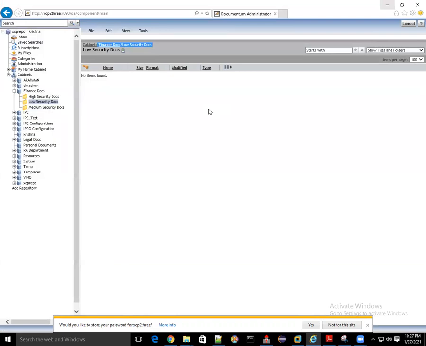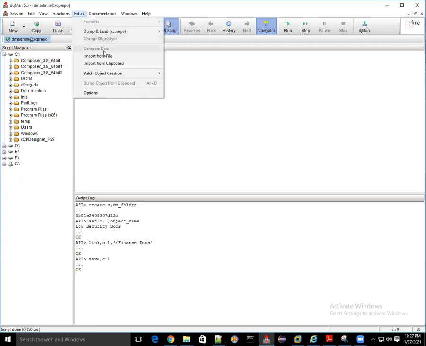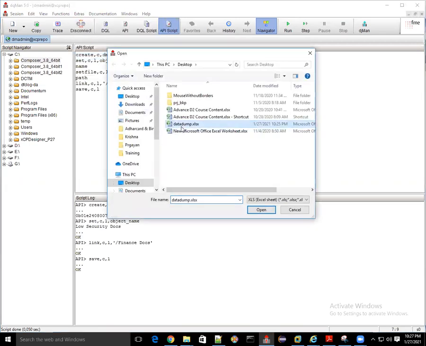If not there, then you have to do it another way, and I'll let you know how to do this. No problem, I'll come to that point as well. So let's import from file, because this way through Documentum is also an important feature.